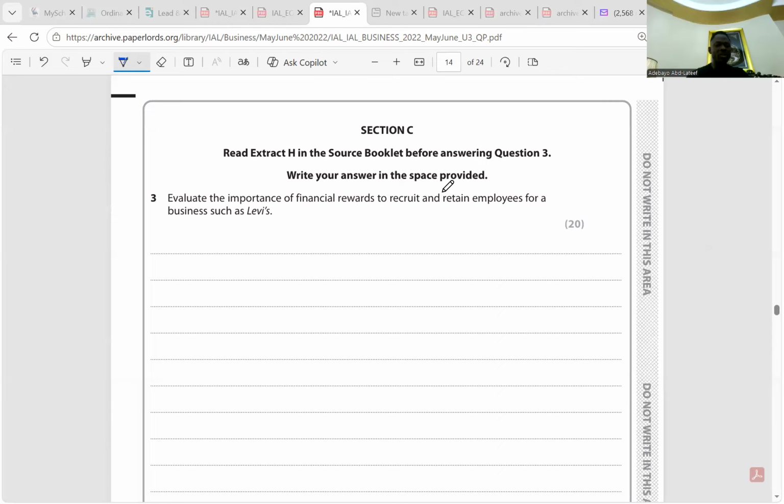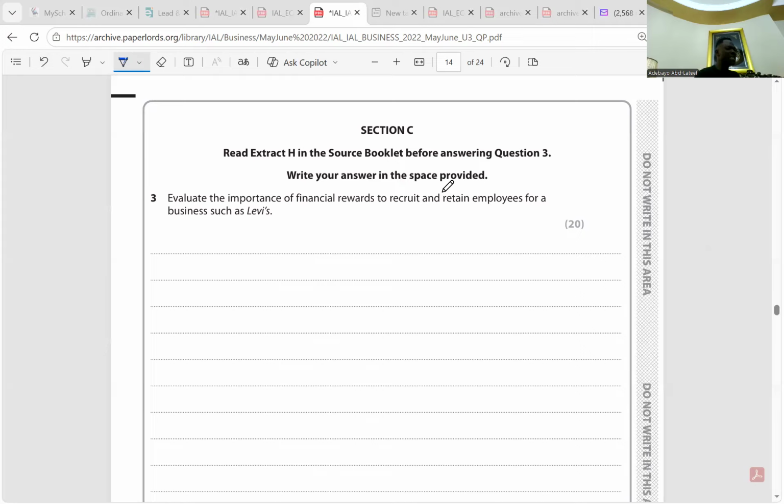Okay, now we have the last question, which is about, they said, evaluate the importance of financial rewards to recruit and retain employees for a business such as Levi. So first, financial rewards are monetary ways of motivating employees, right? So financial rewards include piecework, commission, bonuses, profit sharing, and performance-related pay, PRP.